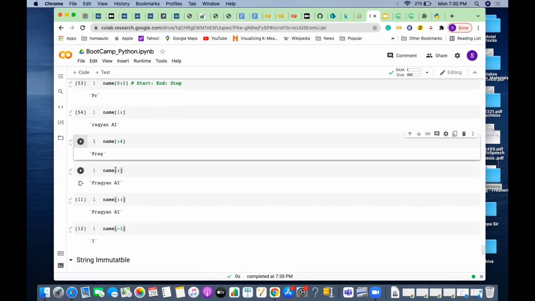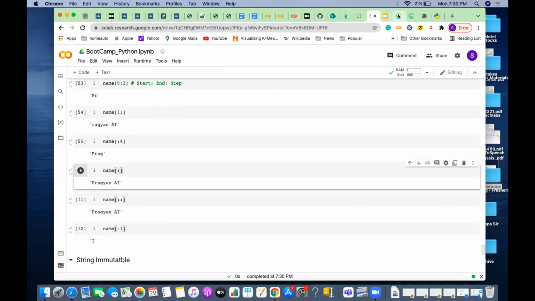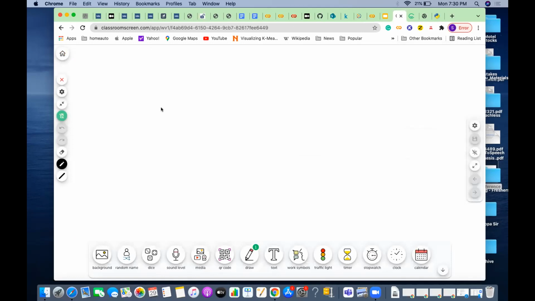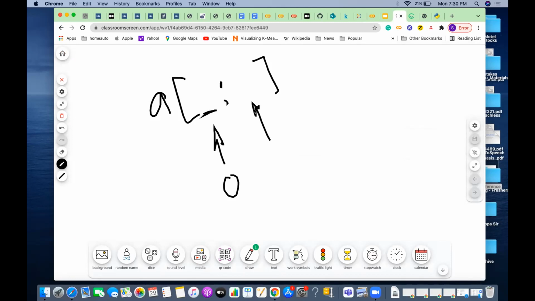If I don't give the start or I don't give the end, if I'm not giving start and I'm not giving end, that will be default. The start default position is 0, and the end default position is the end of the string. So if I do something like this, it is as good as printing the entire string, correct?